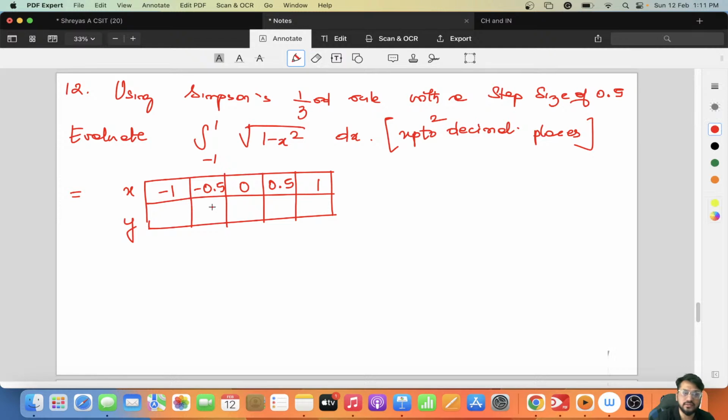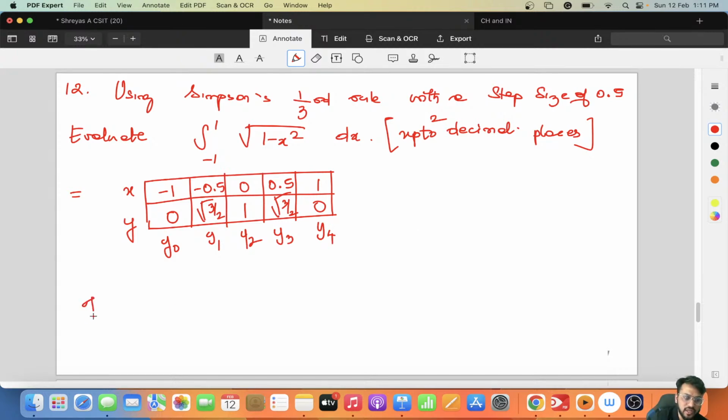So y is root of 1 minus x square. For x equal to minus 1, it is 1 minus 1, which is 0. For 0.5, 0.25, so I'll be getting root 3 by 2. For 0, it is 1 itself. Then again root 3 by 2, and 0. So we have y0, y1, y2, y3, y4 and x0, x1, x2, x3, x4.